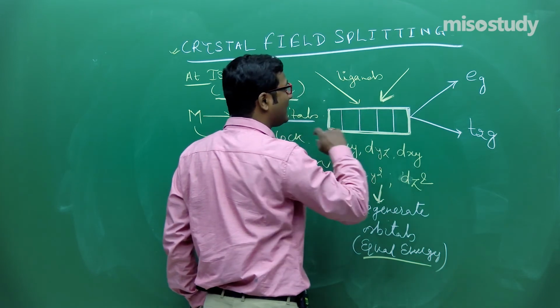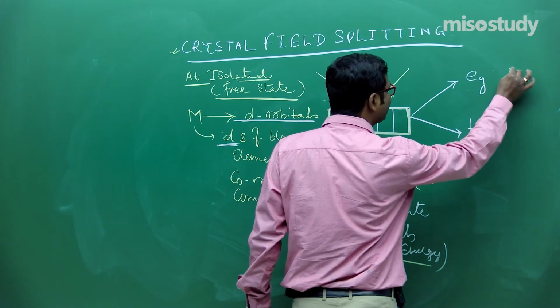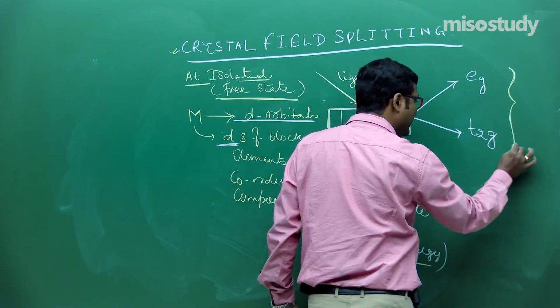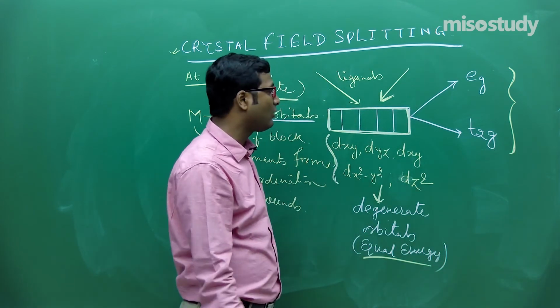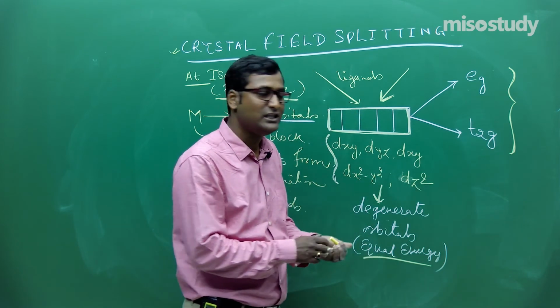Due to this, two sets of degenerate orbitals form, treated as T2G and Eg.